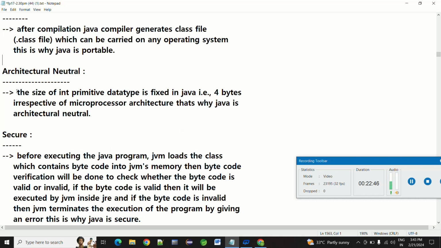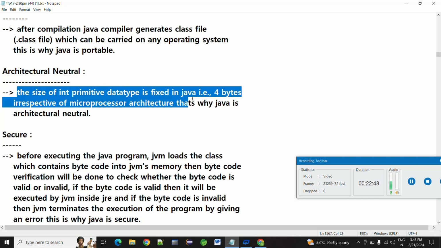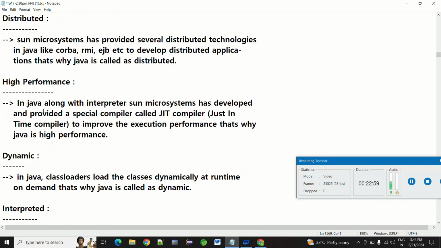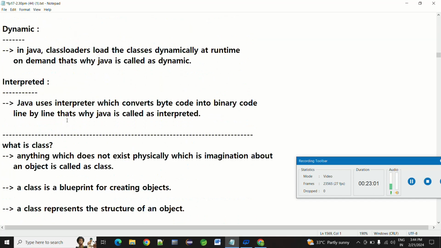The size of the primitive data types is fixed. An int in Java is 4 bytes irrespective of microprocessor architecture. That's why Java is architecture neutral. It is also secure, multi-threaded, distributed, high performance, dynamic and interpreted. Those are all the features. Some features I will go through in detail.